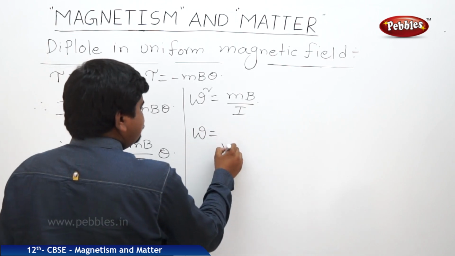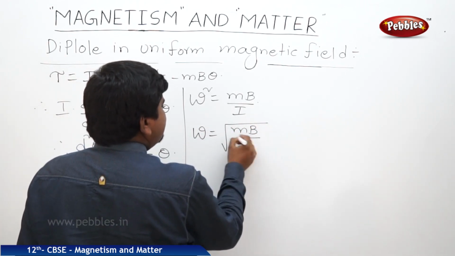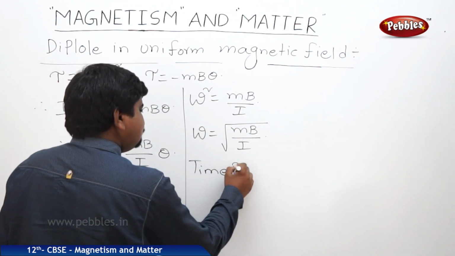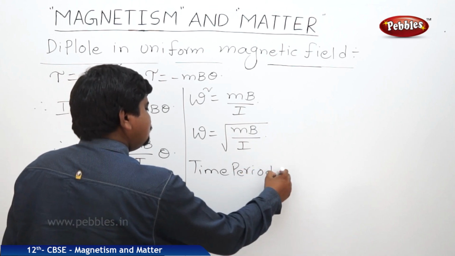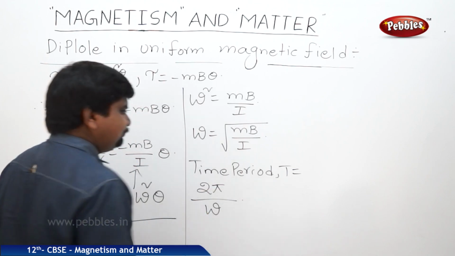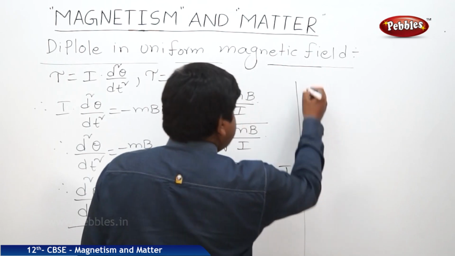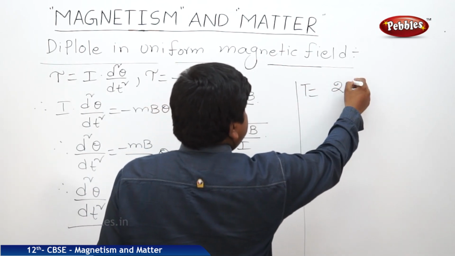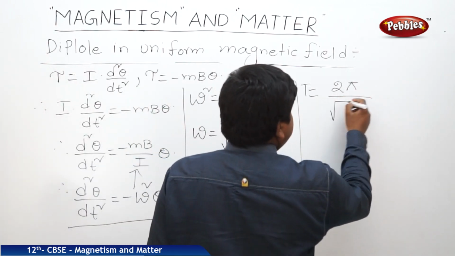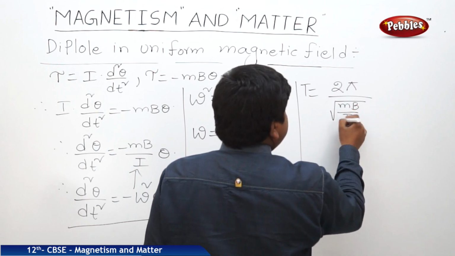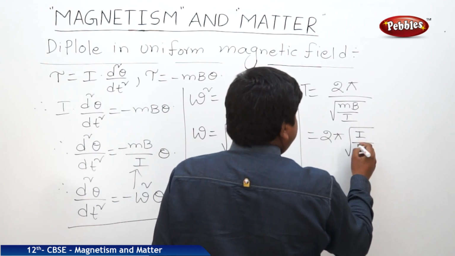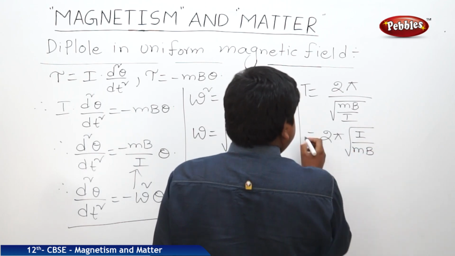Omega is equal to under root MB by I. So therefore, time period T is equal to 2 pi by omega. So we can write T is equal to 2 pi under root I by MB.